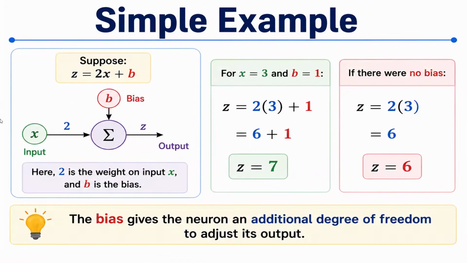So this is a simple example of bias. Here the weight value is 2, so 2x plus b. If x is 3 and b is equal to 1, then the output is 7. But if there is no bias, the output will be 6. So bias gives a neuron an additional degree of freedom to adjust its output. So this is how the bias works.